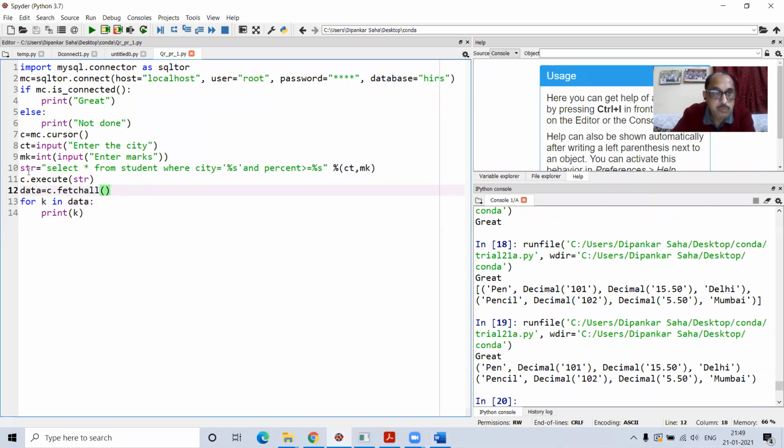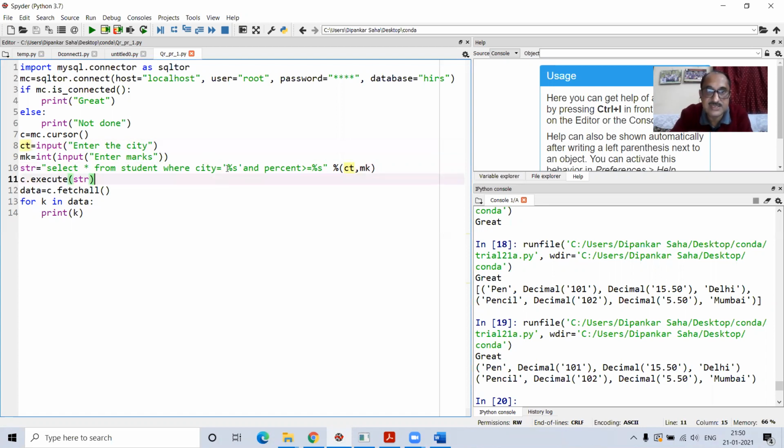Look at this. What I have done, I have written here a string, str, and here I'm writing the SQL command. Select star from student where city equal to. Look at this here. I did not write the city name. I wrote here a parameter. So this is called the parameterized query. And I put %s within a pair of single quotation marks. So when the command will be executed, what will happen? This %s will be replaced by a value. Which value? The value which you will provide. And obviously this will be replaced by one of the values which the user has input.